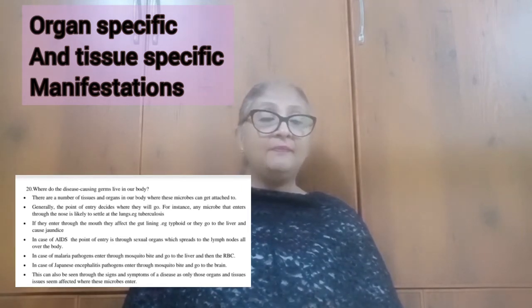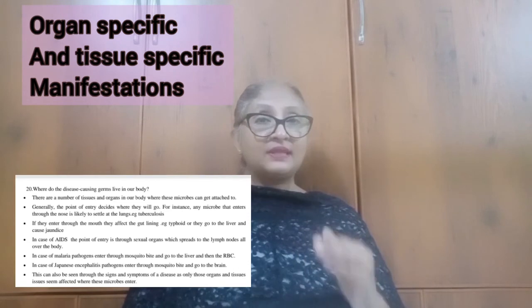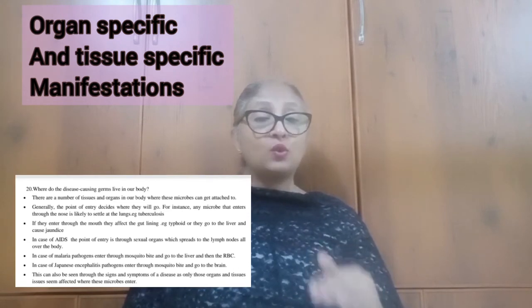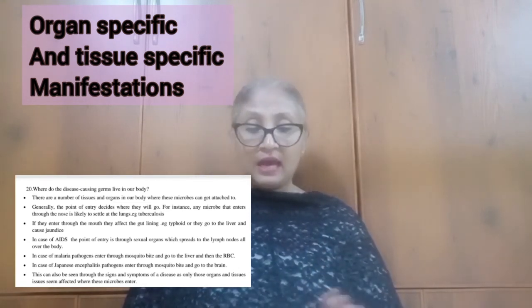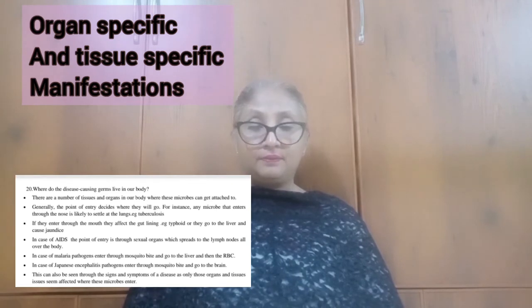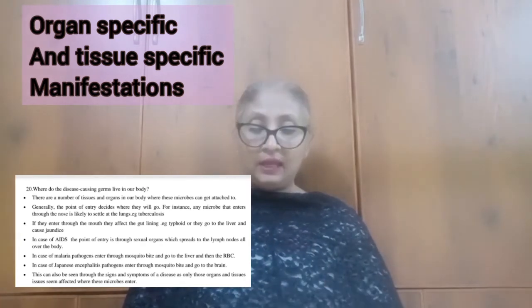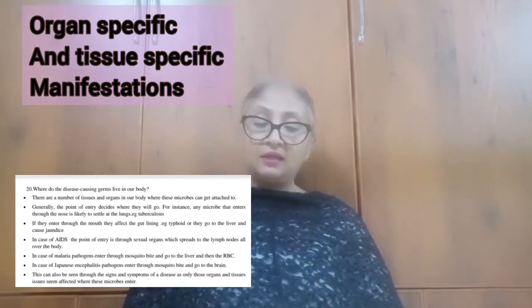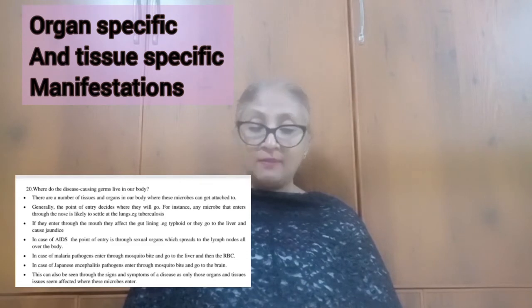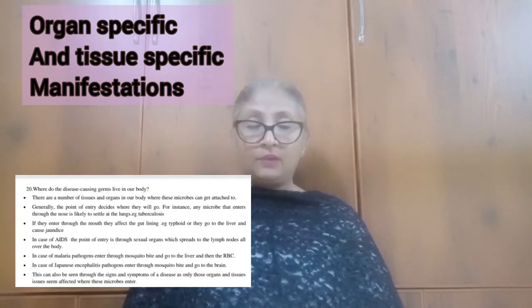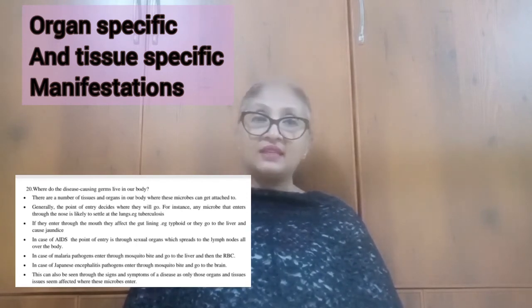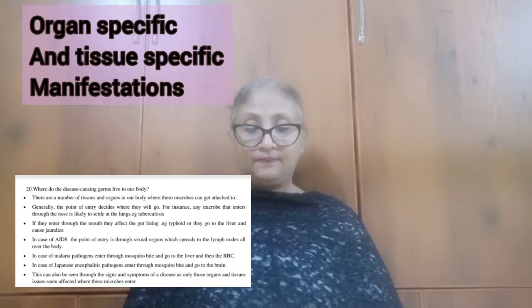The bacteria present in the air enter through the nose and affect the lungs. If they enter through the mouth, they stay in the gut lining, like in the case of typhoid-causing bacteria. They can also go to the liver, like in the case of viruses that cause jaundice.